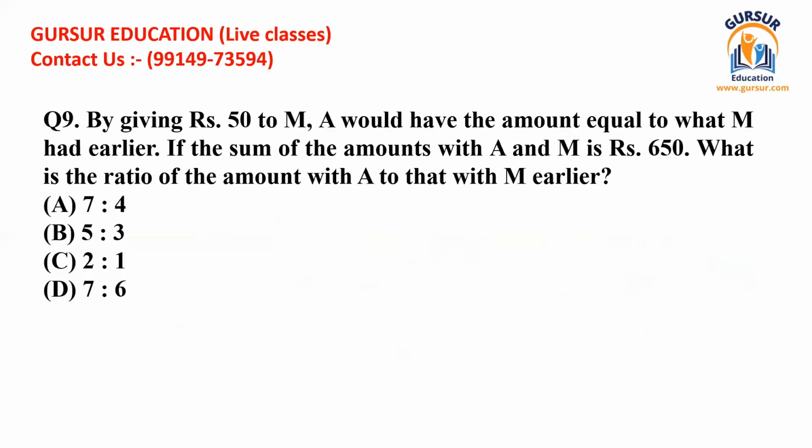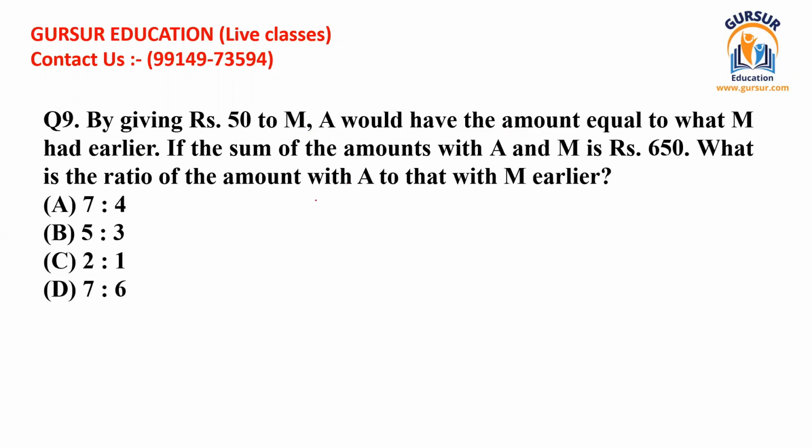This is going to be question number 9. This question seems to be somewhat typical. Let's see what this is. It's saying that by giving rupees 50 to M, A would have an amount equal to what M had earlier.